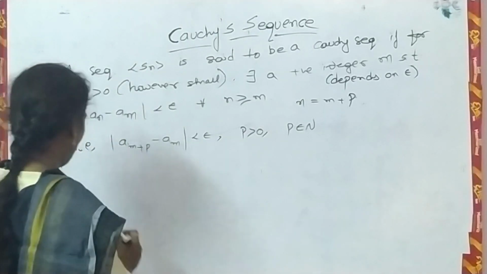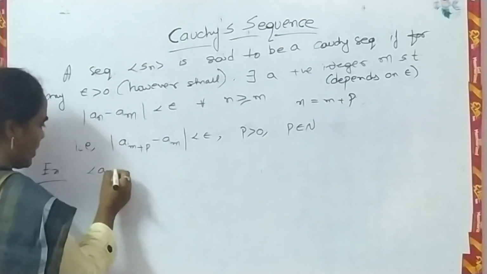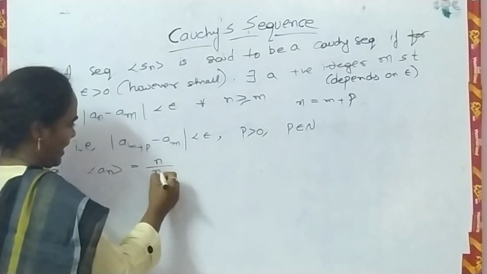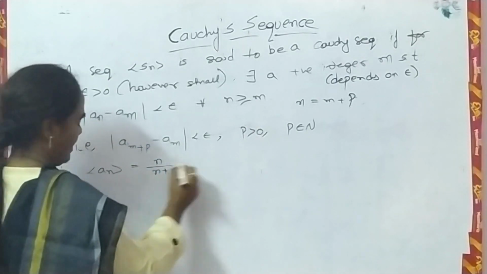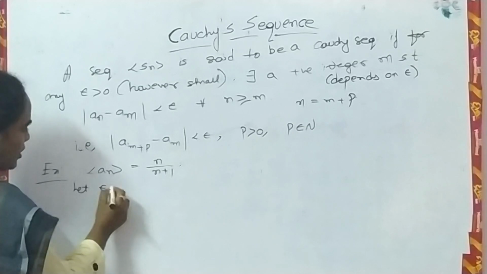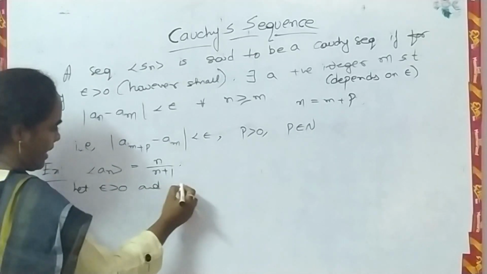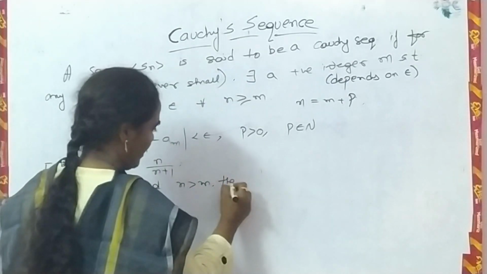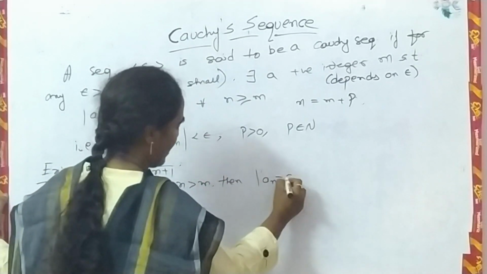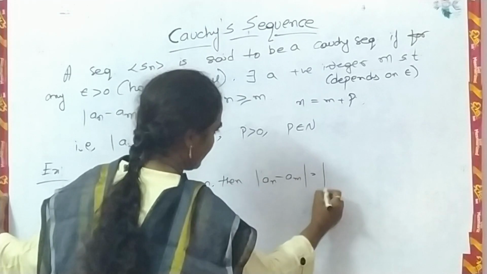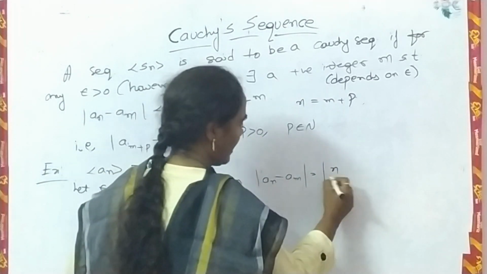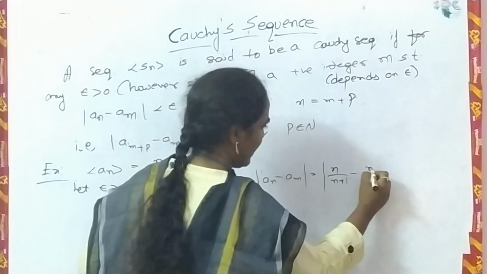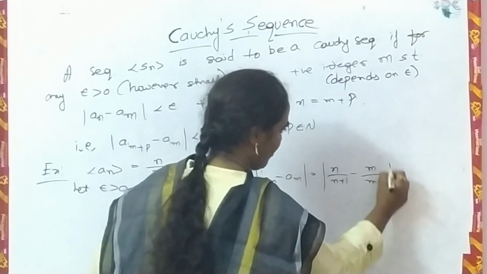Now we will see one more example. Let us suppose sequence a_n is equal to n by n plus 1. Let epsilon greater than 0 and take n greater than m. Then modulus of a_n minus a_m. What is it? Modulus of n by n plus 1 minus m by m plus 1.